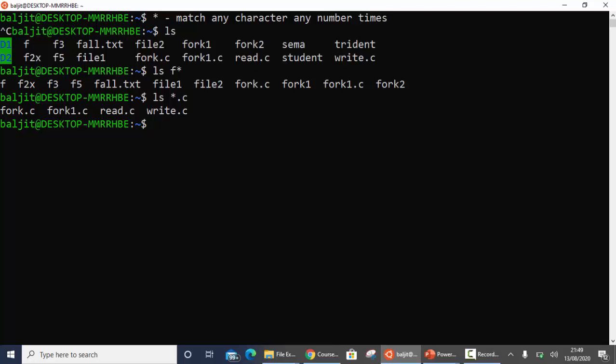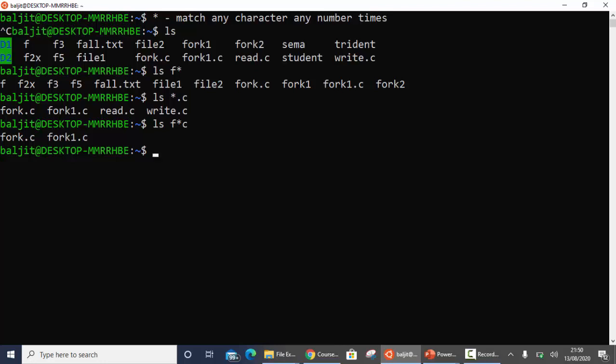Alright, one more example with this: ls, let us suppose I write f star c. This means the name will start with F and end with C, and there can be anything in between. So it lists all the files that start with F and end with C. There you go, starting with F, ending with C. Now it's not necessary that you use this with ls only, you can use it with any other command. You might want to use it with rm to delete such files, or you might want to copy such files. You can use this with any of the commands where it makes sense.